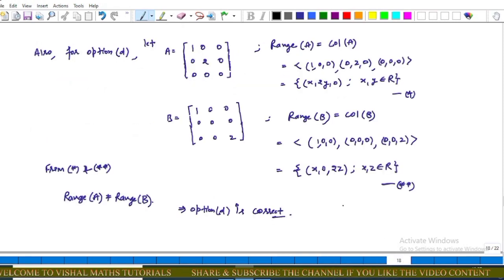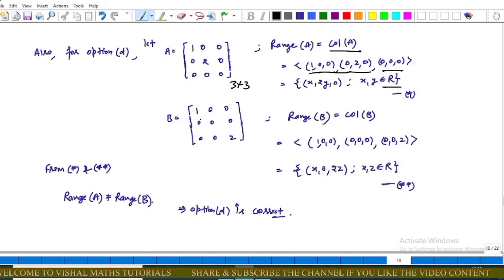Now come to further explanation. Also for option D, let A be the 3 cross 3 matrix 1 0 0, 0 2 0, 0 0 0. Now the range of A is equal to the column space of A, that is, the space generated by the columns of A, the generating set of these three vectors C1, C2, C3. Its generating set is equal to the set of three-tuples (x, 2y, 0), where x, y belong to the set of real numbers.